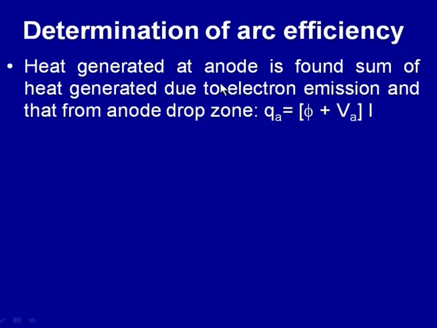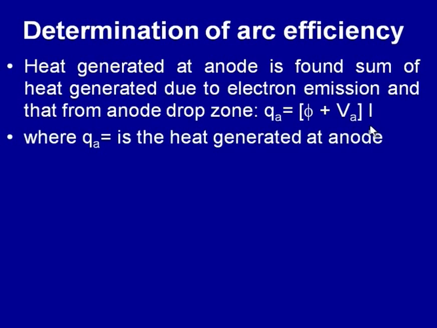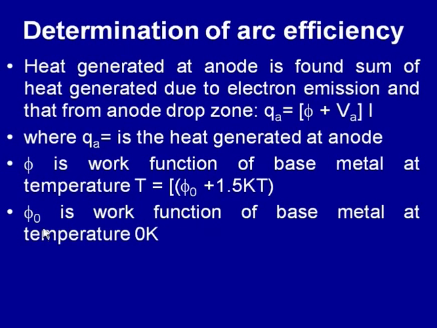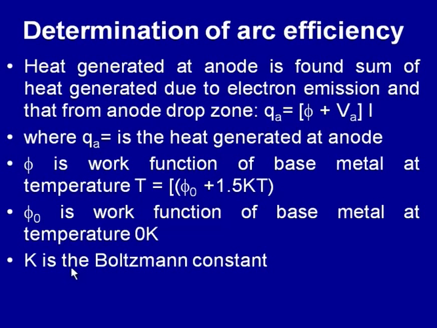We know that heat generated at the anode is found as sum of the heat generated due to the electron emission and that from the anode drop zone, and that we can determine from QA is equal to the phi plus the voltage drop in the anode drop zone into the welding current, where QA is the heat generated at the anode and the phi is work function of the base metal at the anode temperature, which is found as a function of the phi naught plus 1.5 times K into T. So, here phi naught is the work function of the base metal at the 0 K temperature, and the K is the Boltzmann coefficient.